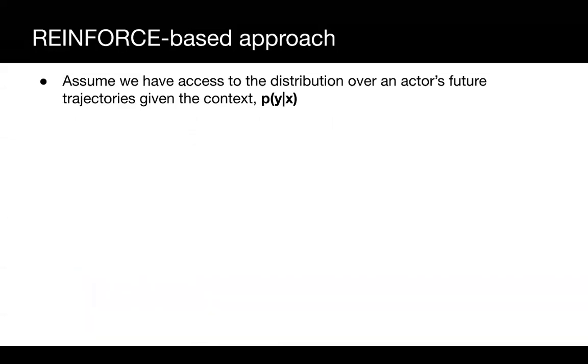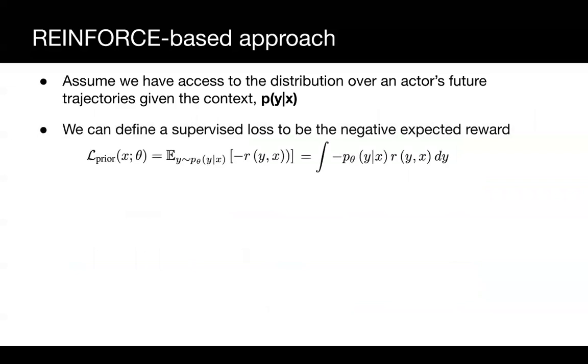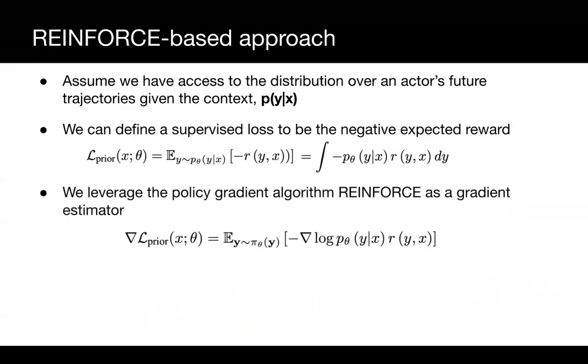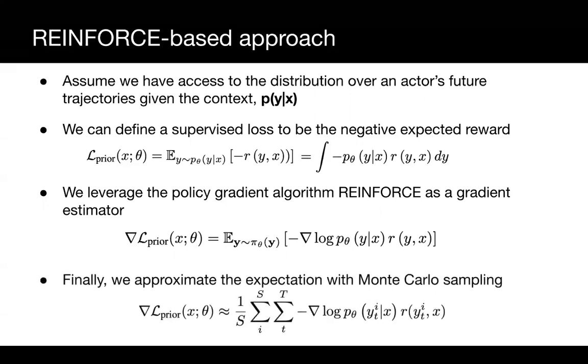In our framework to incorporate prior knowledge, we assume we have access to the conditional distribution of an actor's future trajectories y given the context x. We can then write down the negative expected reward under the trajectory distribution and use this as a supervision loss, called L prior here. We can compute the gradients of this loss with respect to the parameters by leveraging the policy gradient theorem, which only requires us to calculate the gradients of the log likelihood, but not our non-differentiable reward function. Intuitively, the gradients will follow the direction to maximize the likelihood of highly rewarded trajectories and minimize the likelihood of less rewarded ones. However, integrating over the continuous distribution over trajectories is intractable, and therefore we approximate the expectation with Monte Carlo sampling.